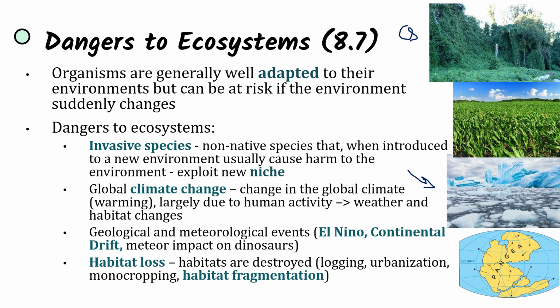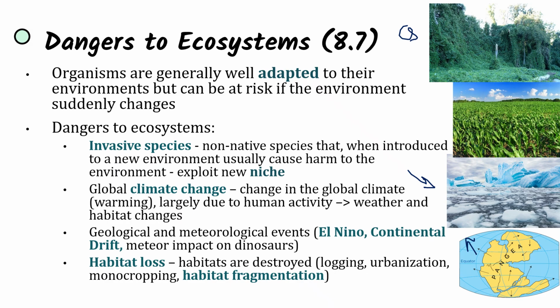Continental drift, with the continents moving apart from each other a few inches each year. That's going to be obviously a slow change in ecosystems, but as continents move, environments are going to change. And we also see the meteor impact on dinosaurs so many years ago that just completely wiped out the dinosaur population. So geological and meteorological events, even though they're not human caused, they are disruptions to ecosystems.